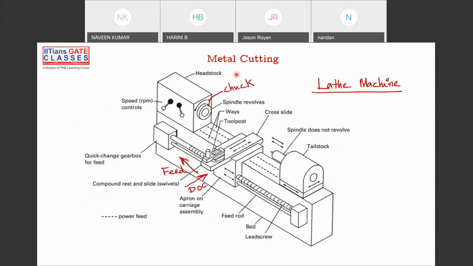And then you can see here this is a simple lathe machine setup. Obviously, you might have seen it in your BTech. Even if somebody is in third year, they might have already seen that in your first year itself. So simply you can see this is a chuck where you place your workpiece, and this is your tailstock.